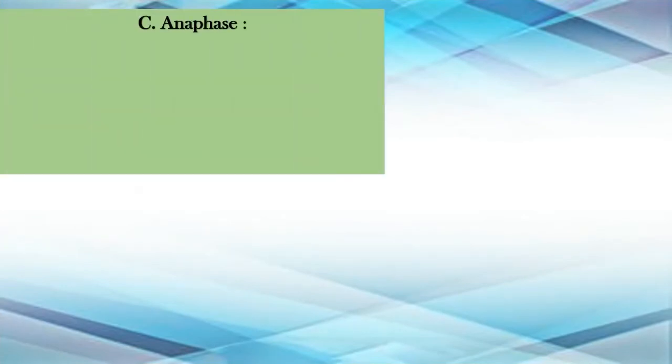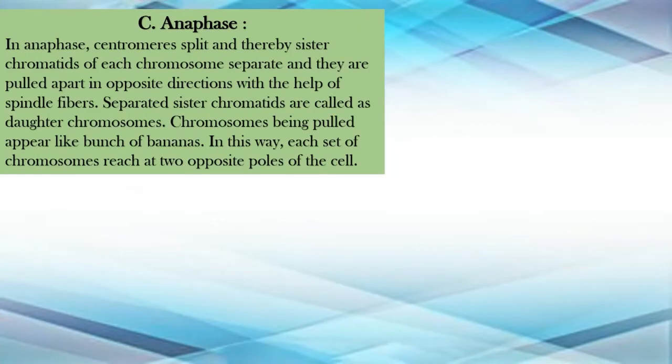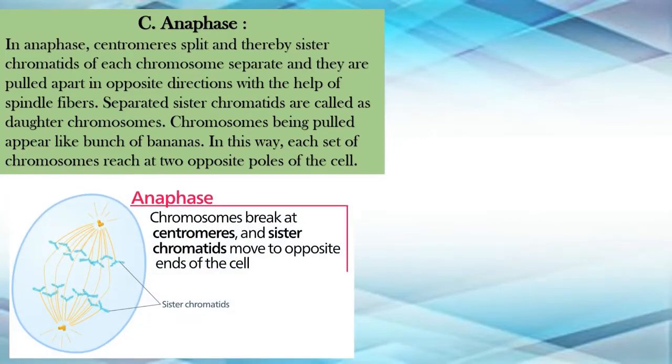The next is anaphase. In anaphase, centromeres split and thereby sister chromatids of each chromosome separate and they are pulled apart in opposite directions with the help of spindle fibers. Now spindle fibers हम लोग ने last slide में देखे थे. Those dotted lines that you see which connect the centromere and the centriole with each other, they are going to move apart now. Let's have a look at how it is going to happen. Now the chromosomes being pulled appear like a bunch of bananas. In this way, each set of chromosomes reaches the two opposite poles of the cell.